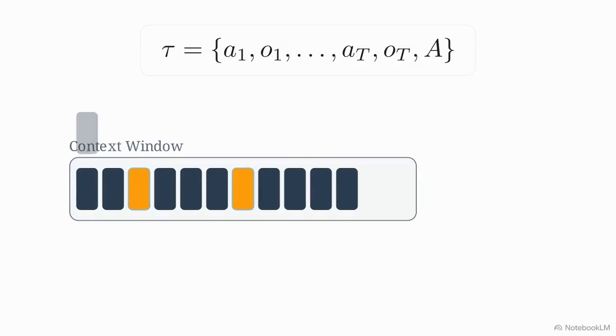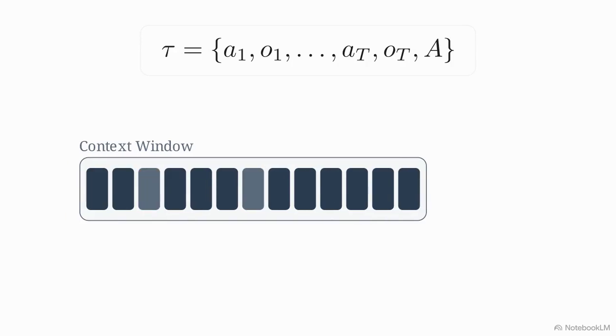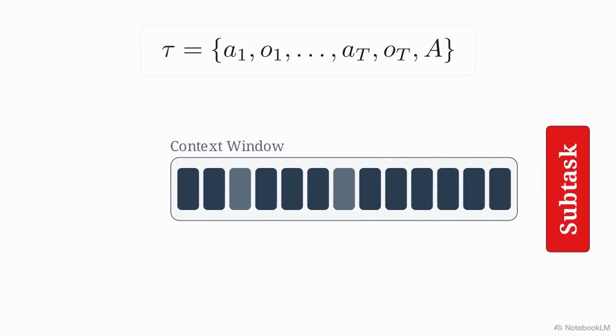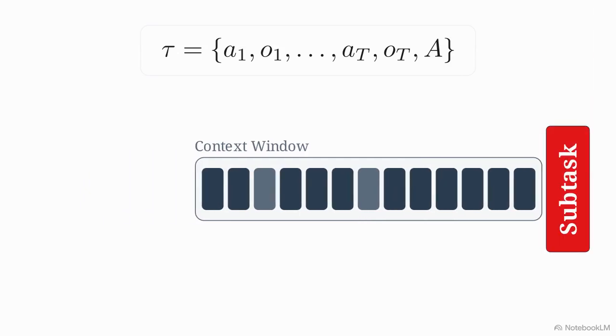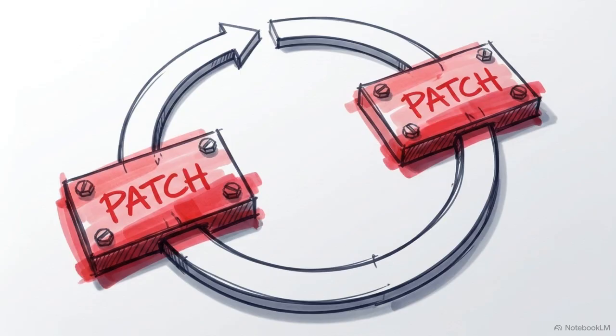This accumulation creates extreme context dilution, burying salient information. Furthermore, execution remains entirely synchronous. Any minor subtask halts the forward progression of the entire global trajectory until it resolves. To bypass this, developers generally reach for one of two architectural patches.